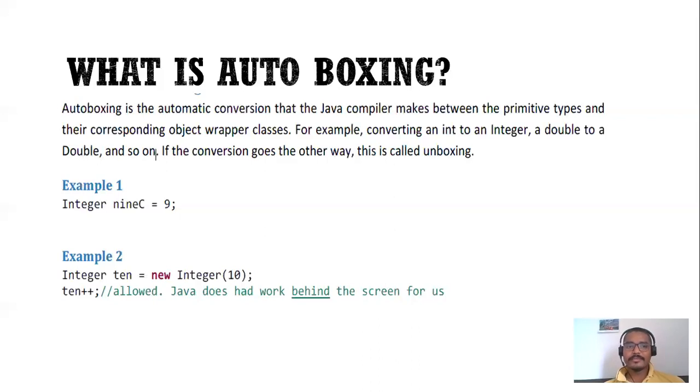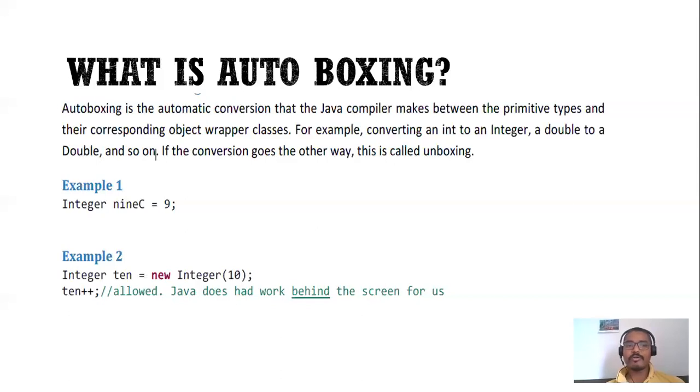In the second example, I am passing the primitive value 10 to the wrapper class instance Integer, and then I am trying to increment the value. In front of you, it looks like you are incrementing the instance, but behind the screen you are incrementing the value 10.